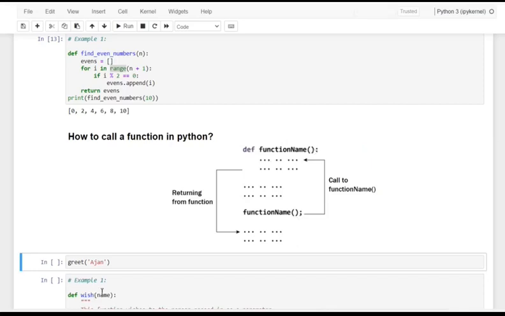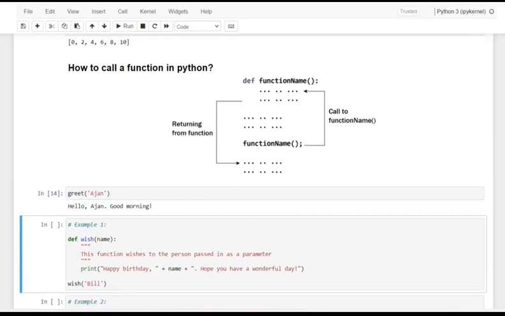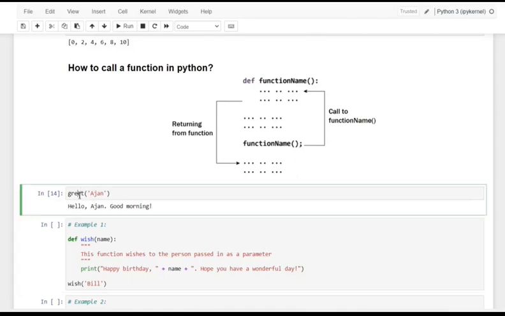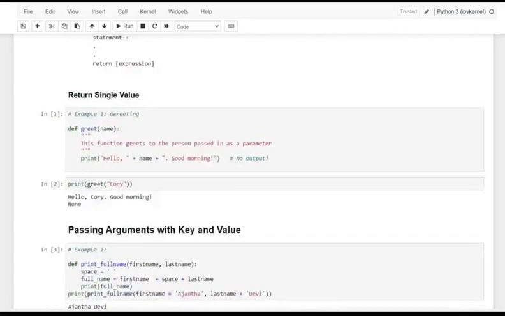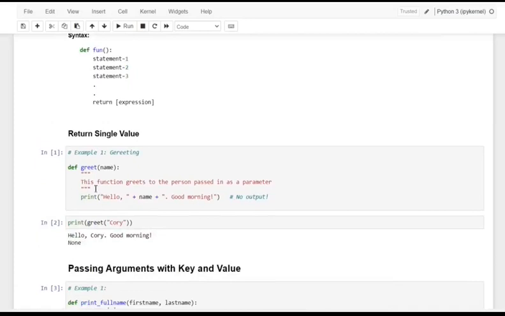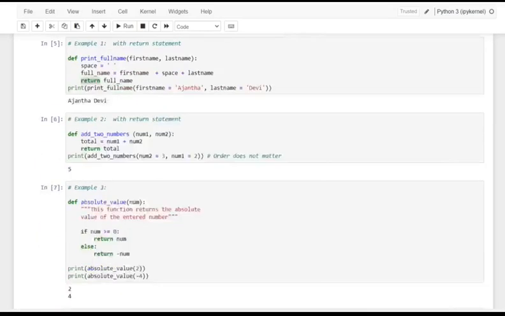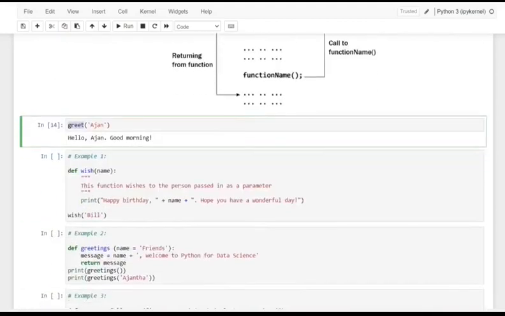Okay, let me show you, we have already given a function greet. So here I'm just calling it: hello Ajan, good morning. With that function, kindly have a note of it, dear friends. Try running this code in the program with the function definition to see the output, where you have already defined the greet function earlier. So in this example, you have already done it here. Whenever you have defined a function, you can call it wherever you want. If it is not defined, you are going to get an error.